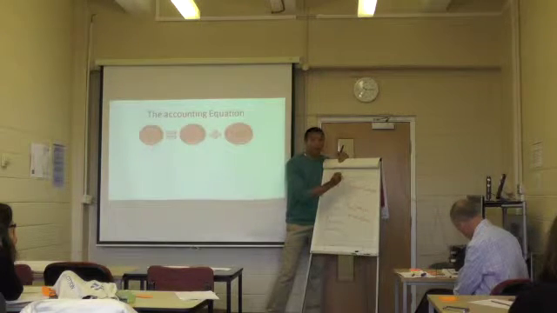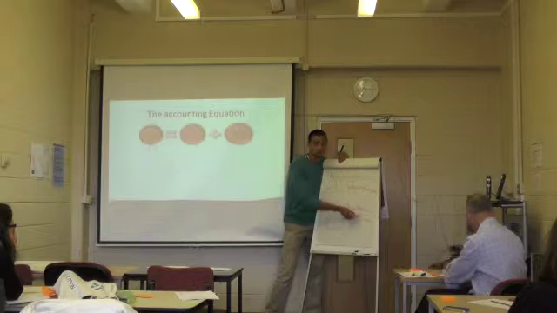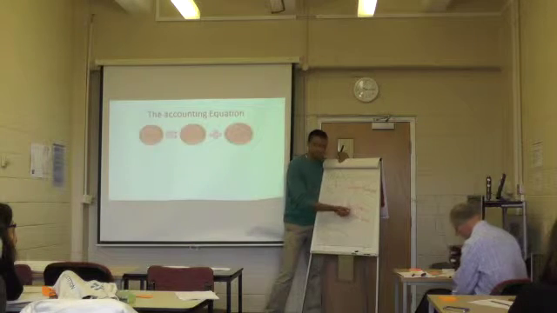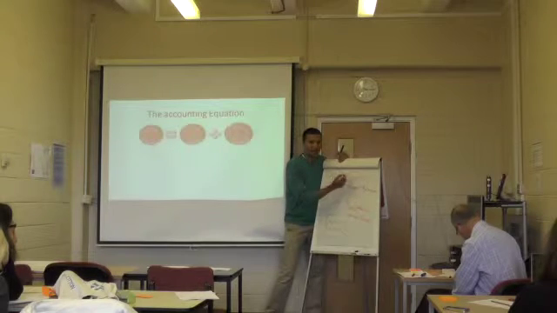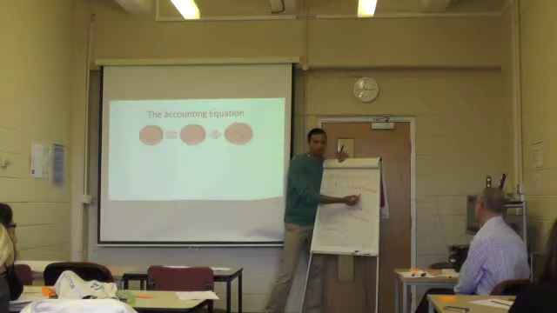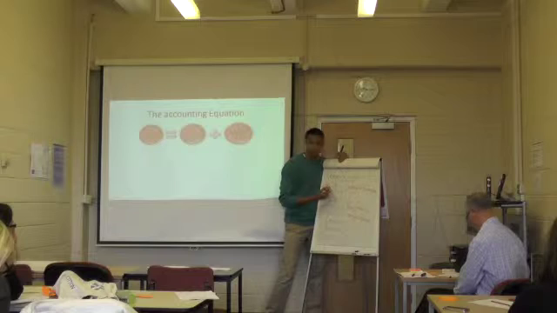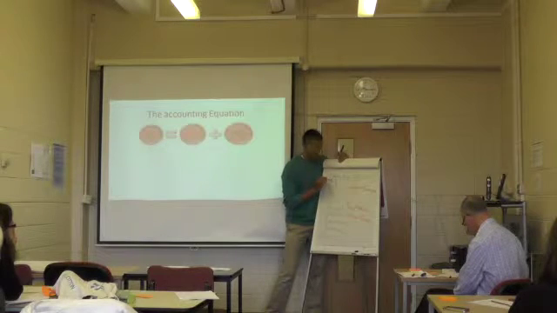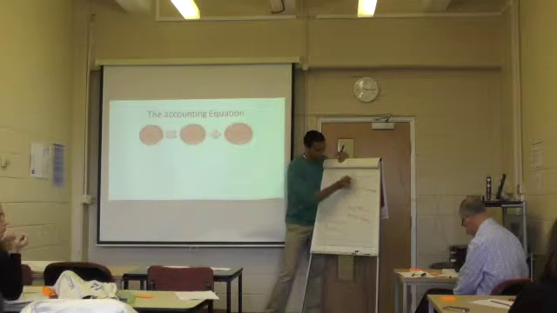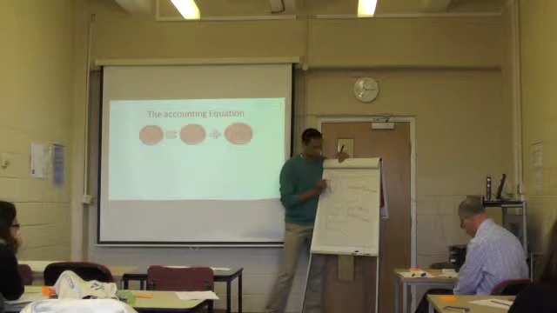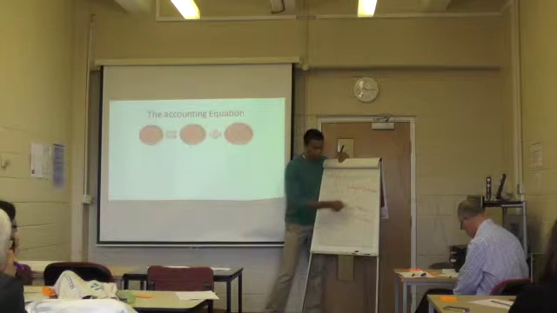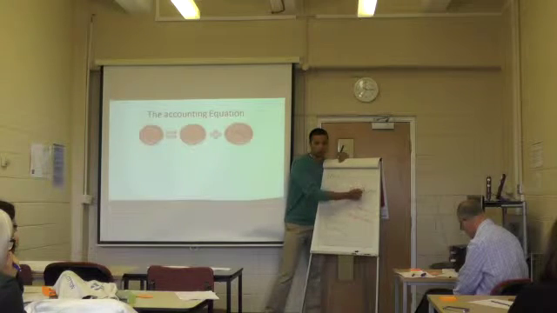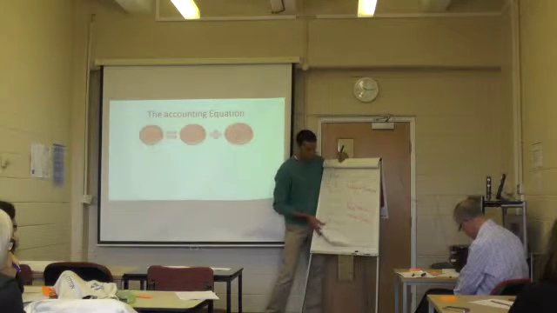So the definition of an asset is any money owned by the firm. The definition of liability, any obligations we have to pay in the future from banks, from creditors, from lenders, and so on. And the owner's equity, actually, this is the money that we have at the beginning of the company, or we can say it's the residual value by deducting liabilities from our assets. So if we say that we have 1 million and we have only 500 from liabilities, so the rest will be our owner's equity.